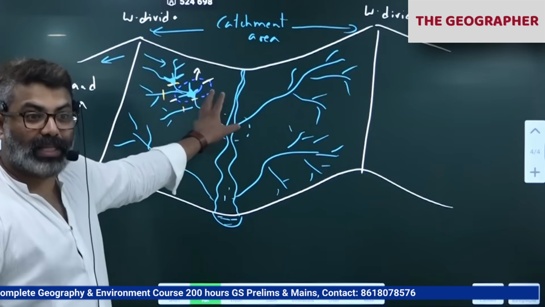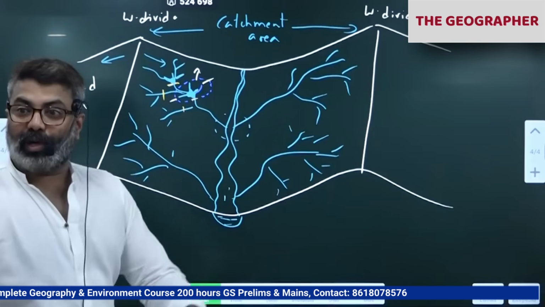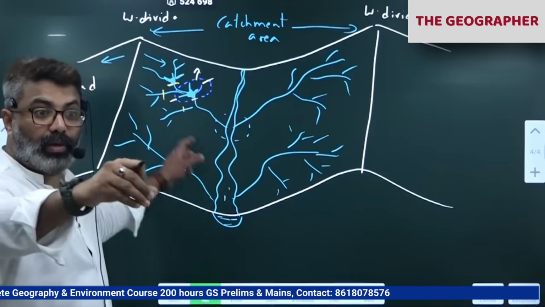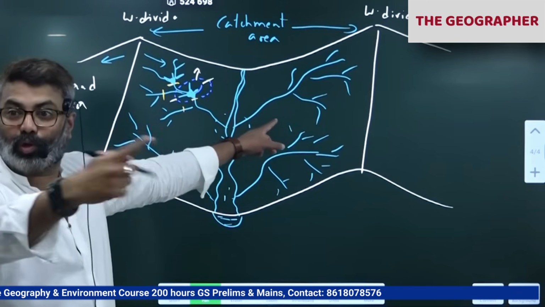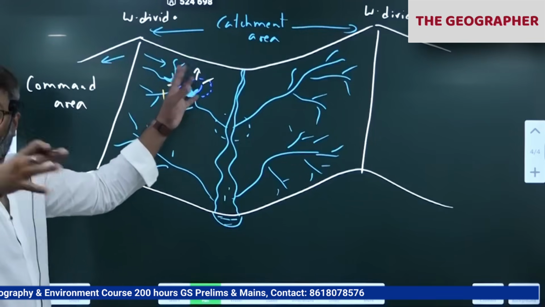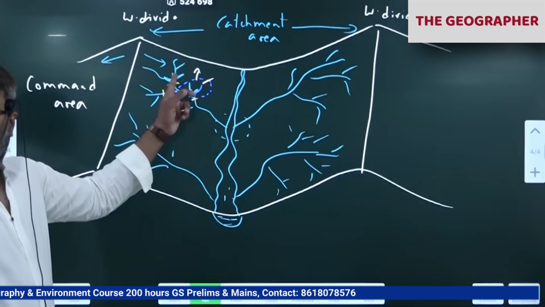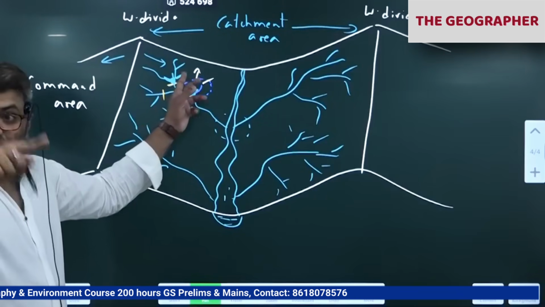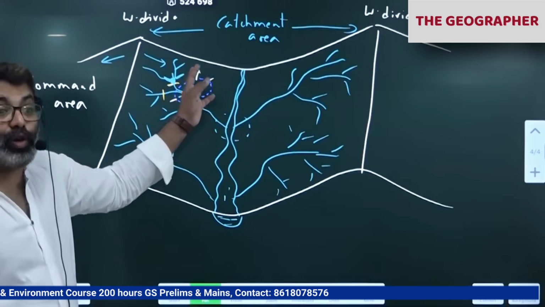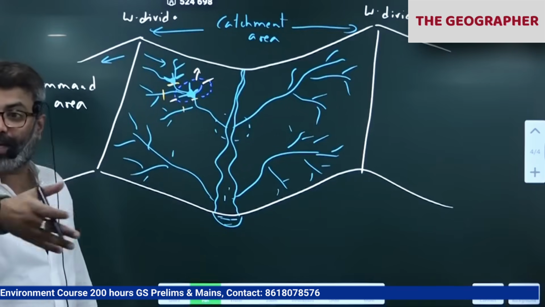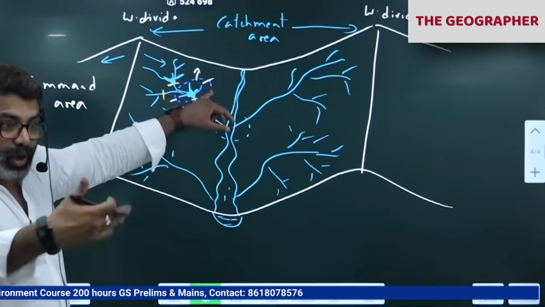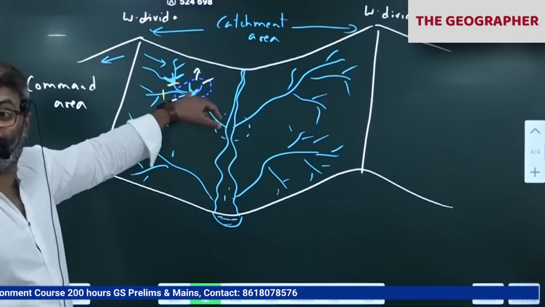That's what happened after independence. You got it? Suddenly when we built dams, reservoirs, what happened? We were unable to use that water properly to grow food grains. So then government started command area development program to teach our farmers how to utilize the water for irrigation, how to utilize the water for growing food crops like wheat, paddy and all. We taught the farmers. That is called as command area development program.